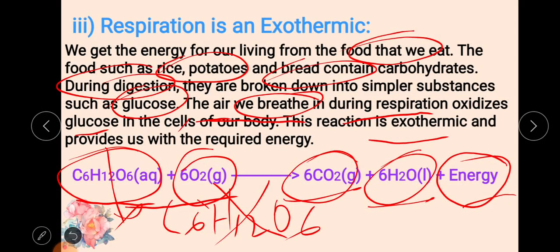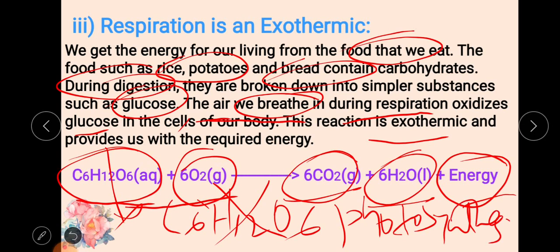Then I am going to ask you a question, students: whether photosynthesis is an exothermic or endothermic reaction. Photosynthesis, just think once quickly. You know that with the help of carbon dioxide, water, sunlight, and chlorophyll, the plant prepares food. Whether the photosynthesis reaction is exothermic or endothermic, think fast. Next concept. Next, we'll see the exothermic and endothermic reaction related video.